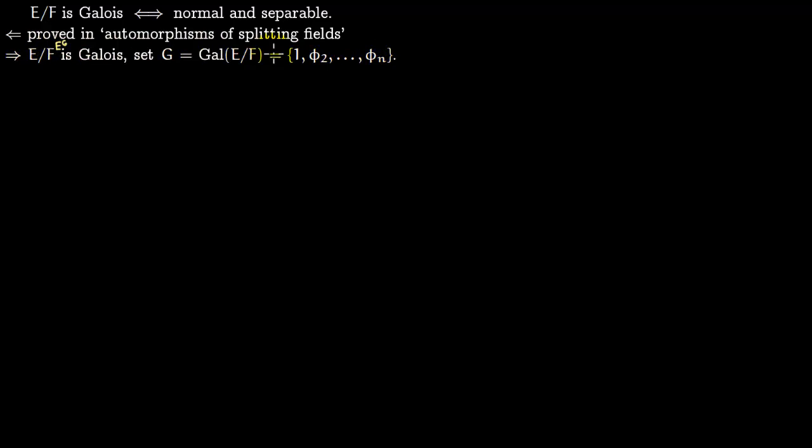We are just trying to unravel this statement that E over F is Galois.